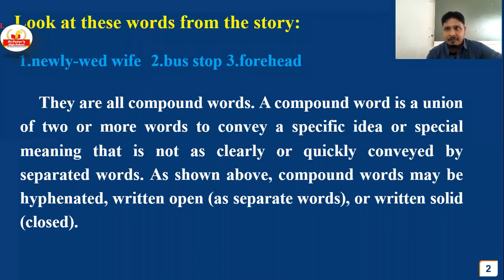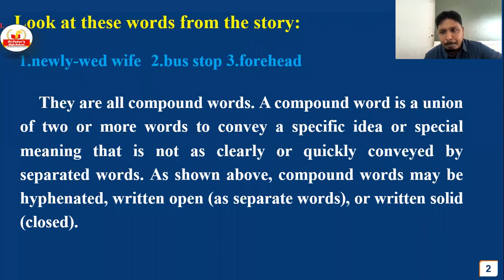If the words are independently written, we will not be able to understand the meaning of that particular word clearly. And for that, we will try to combine these two or three words and make a new word. So this is the meaning of a compound word, right?